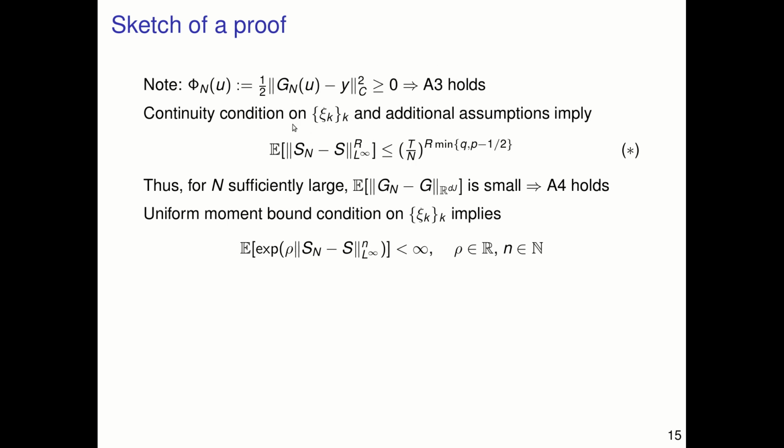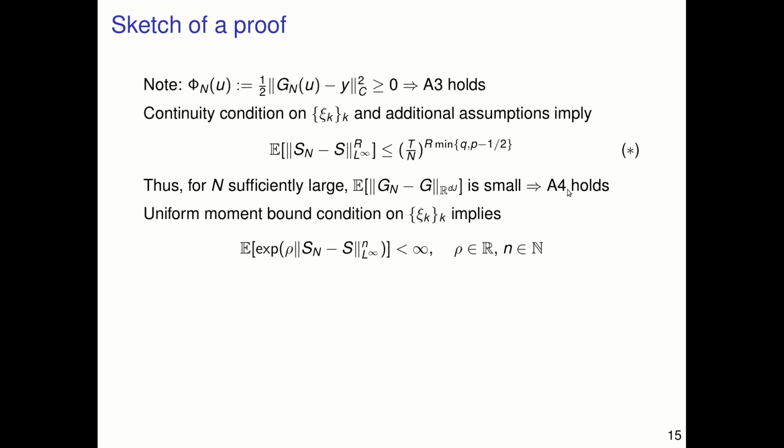The continuity condition on the randomization variables xi_k's and additional assumptions that we're going to sweep under the carpet for the moment, they imply basically what we saw earlier in the work with Andrew and Tim, that we have uniform control over the solution operators in terms of a constant, which I've omitted here, times the time step to an appropriate power. Therefore, for n sufficiently large, we can make this sufficiently small, because we saw earlier that we can bound this quantity here in terms of this quantity.